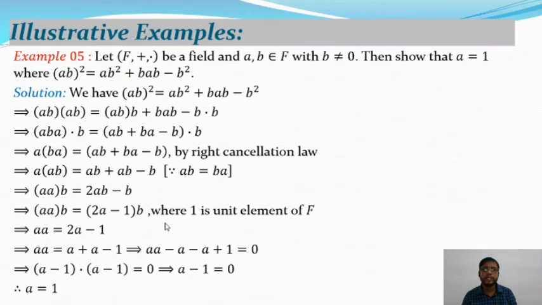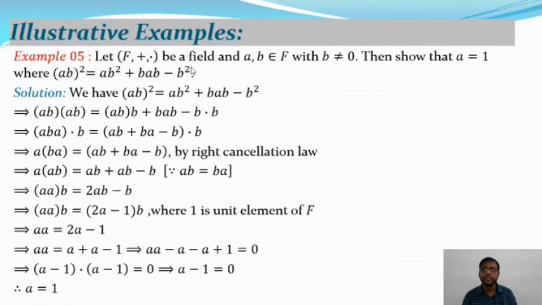After that we will take the fifth example of the field. Let (F, +, dot) be a field and a, b be two elements in F with b not equal to 0, such that (a dot b) whole square is equal to a square b square plus bab minus b square. This condition is given.